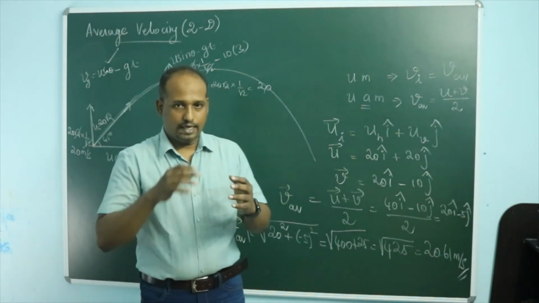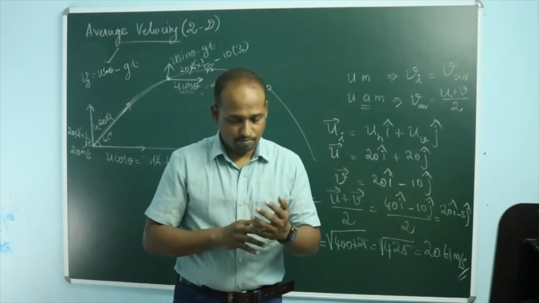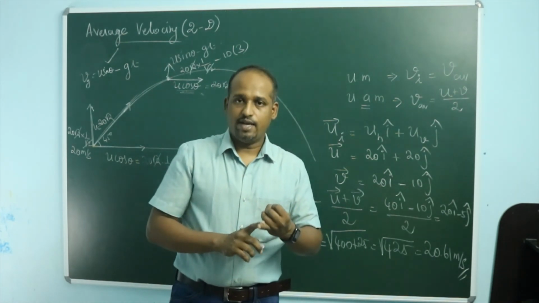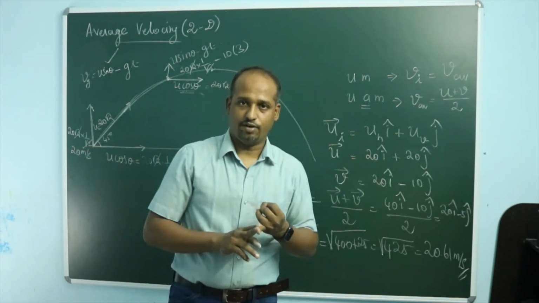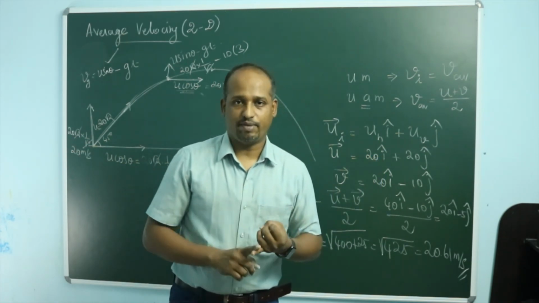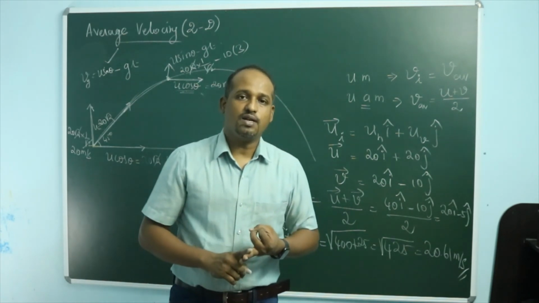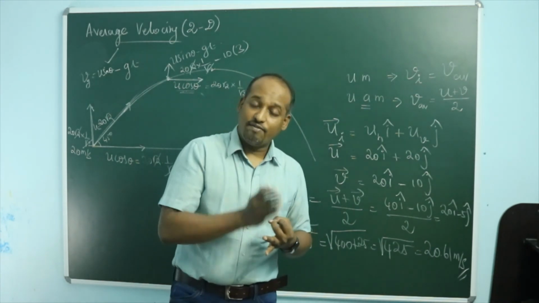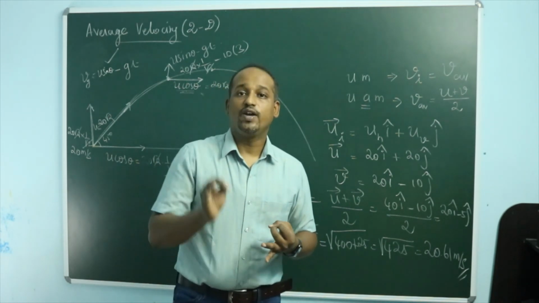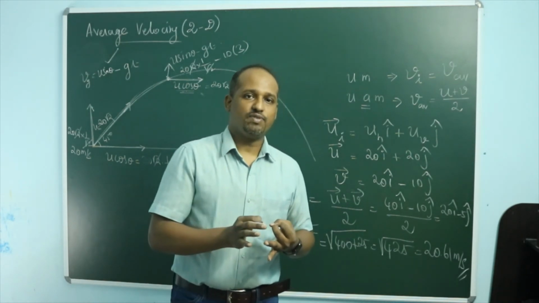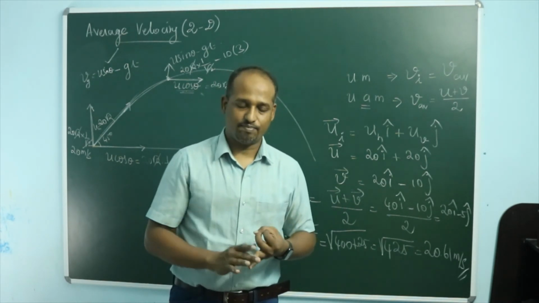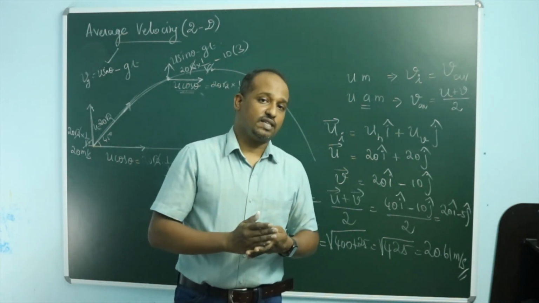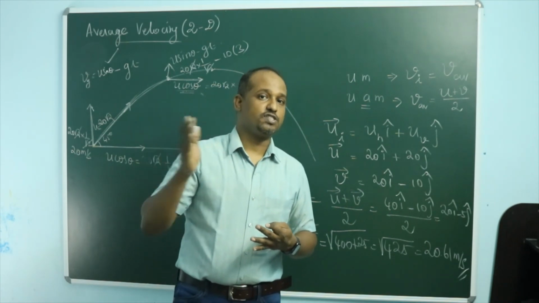So let us summarize the important points that we have come up with now. Number 1, your average velocity is the total displacement by time taken. You have to find the total displacement by time taken. In case of uniform motion, average velocity and velocity at any instant, which we call instantaneous velocity, are the same. Then in case of uniformly accelerated motion, average velocity is equal to initial velocity plus final velocity by 2.